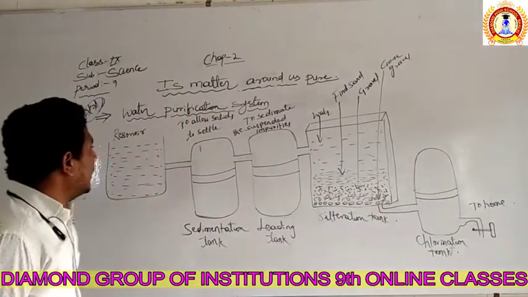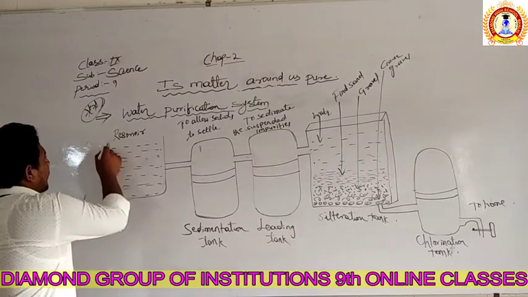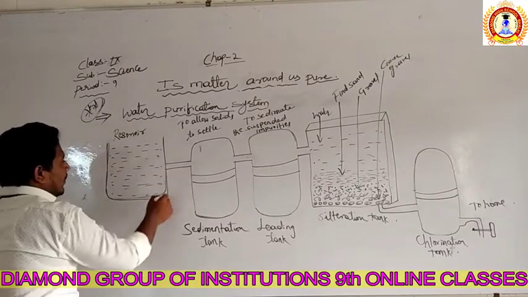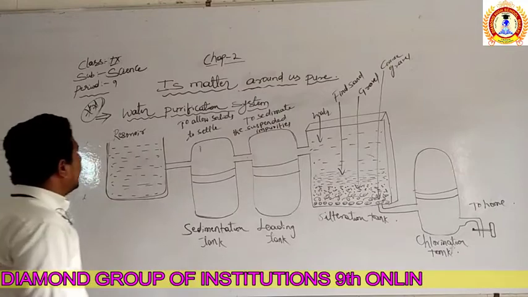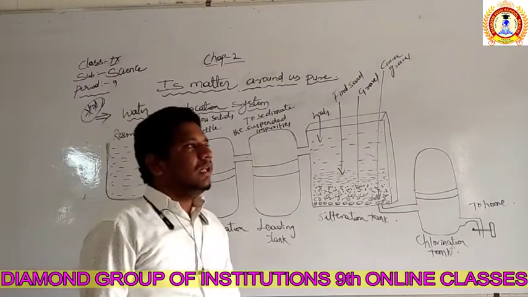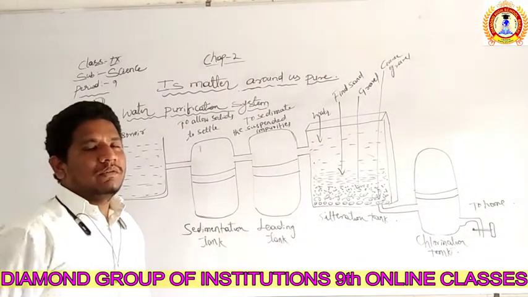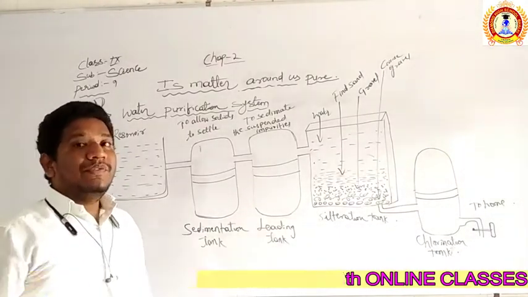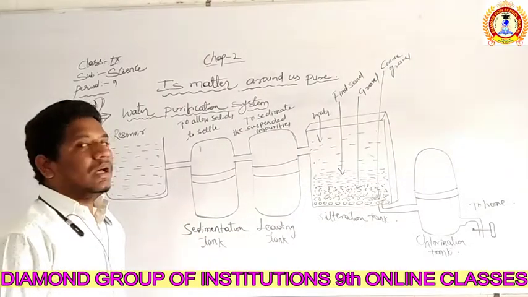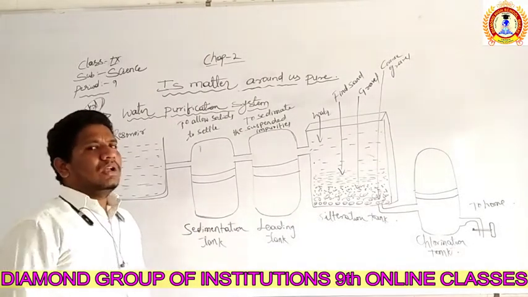Right? So first of all, there is a need of a reservoir. What do you mean by reservoir? The reservoir is nothing but the area which has the water. Like the well is a reservoir, we can call, right? The dams, they are reservoirs. The rivers, they are reservoirs. This all comes under the reservoir.